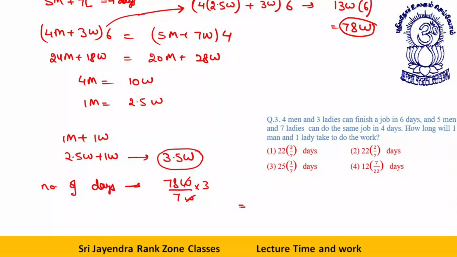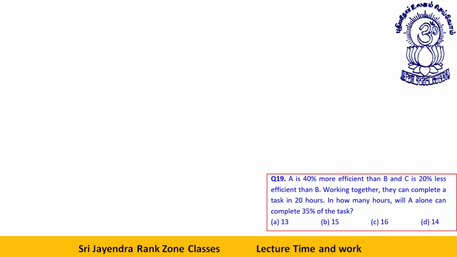Now 78 into 2, I was speaking 2 but I wrote 3 somehow. So this is 156 by 7, or you can say this is 154 plus 2 by 7, that is 22 2 by 7. This is your answer. Let's take the next question.